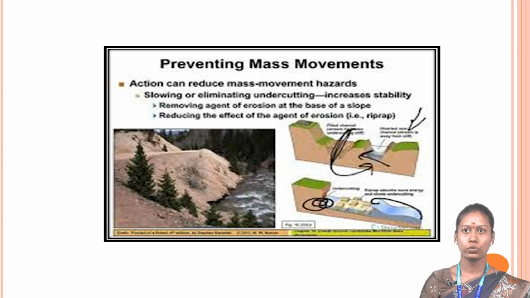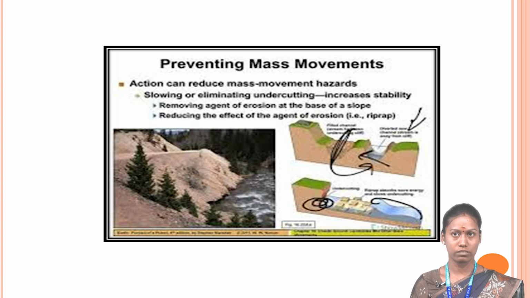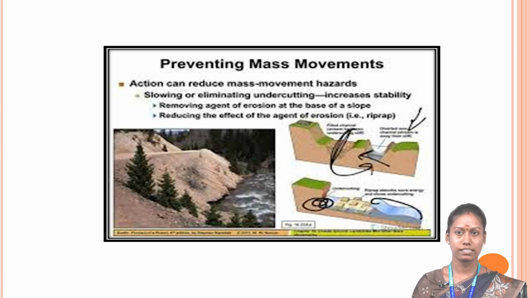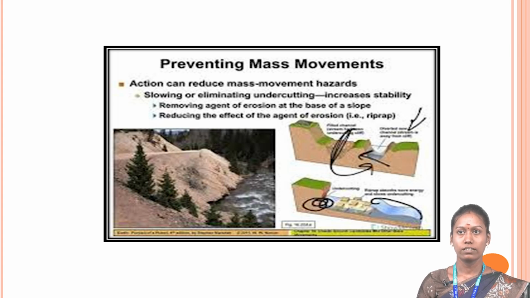This picture shows preventing mass movement, where these actions can reduce the mass movement hazard, slowing or eliminating the undercutting, which increases the stability of the rock slides. Then removing agents of erosion at the base of the slope, reducing the effect of agents of erosion. This is the preventive measures of mass movement.